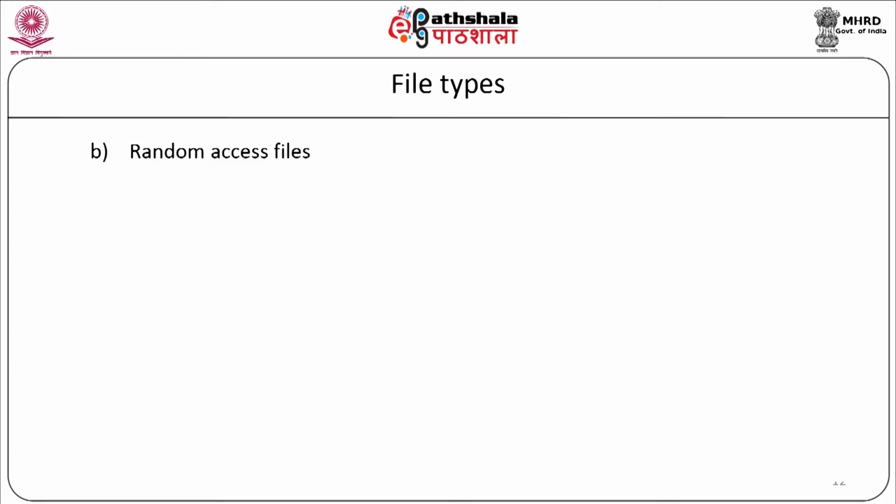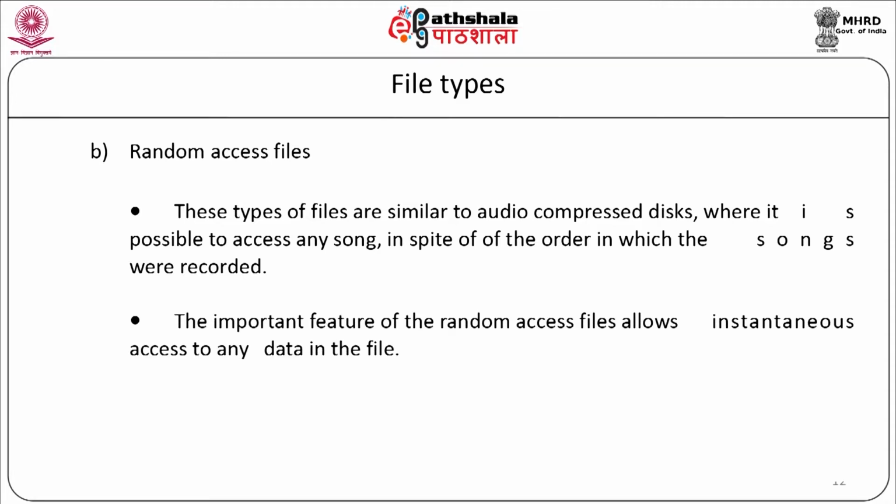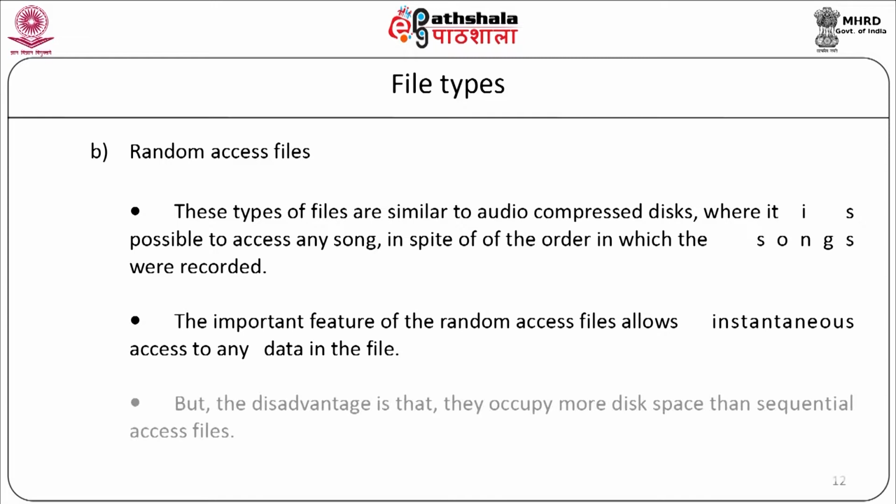Random access files. These types of files are similar to audio compact discs, where it is possible to access any song in spite of the order in which the songs were recorded. The important feature of random access files is that they allow us to access any data in the file, but the disadvantage is that they occupy more disk space than sequential access files.